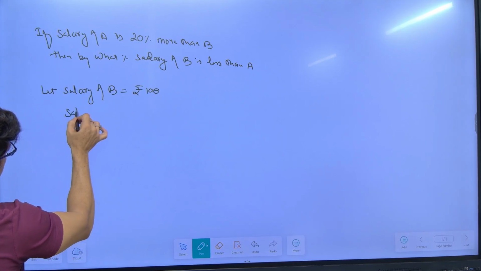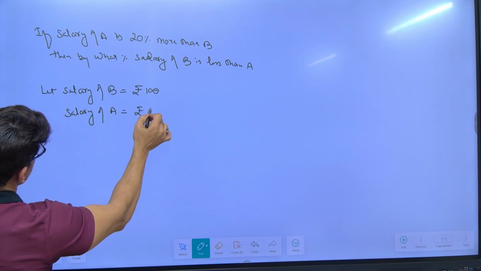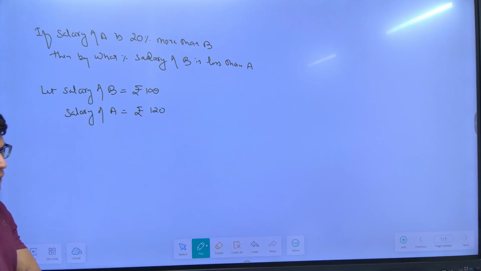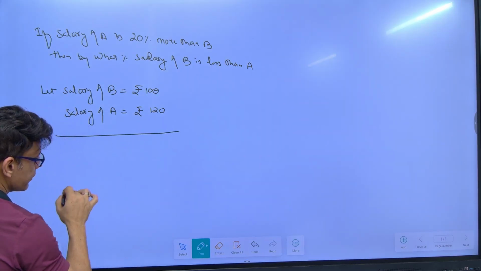Then what is the salary of A? Rupees 120, 20% more, right? Now the first line is done. What is your second part? By what percentage is the salary of B less than A?